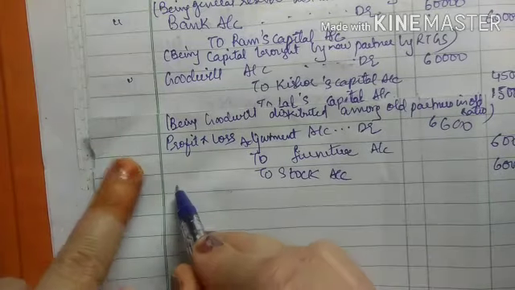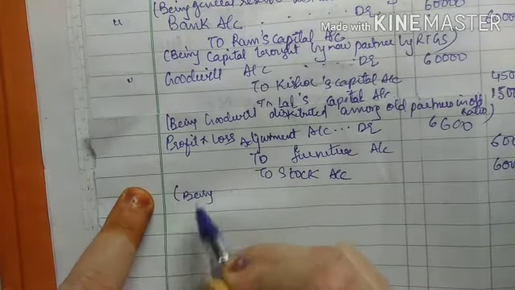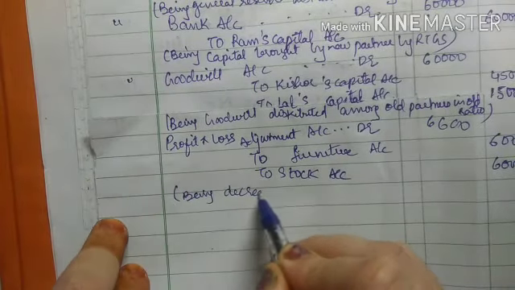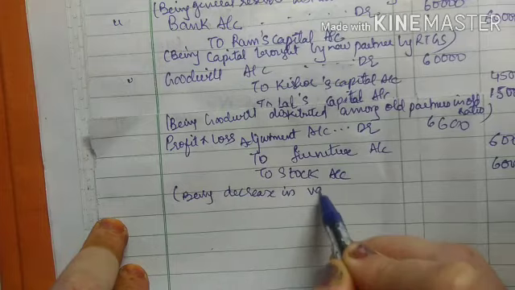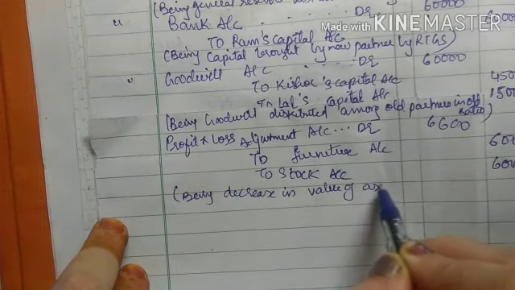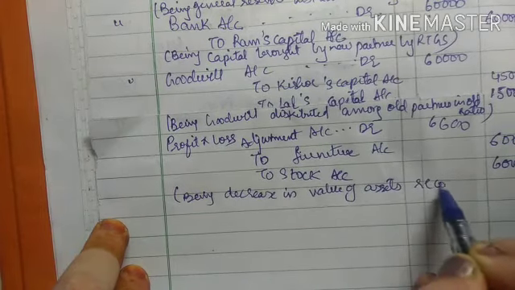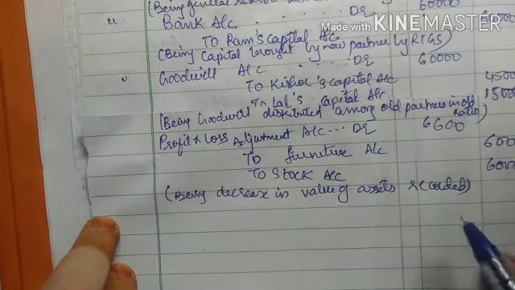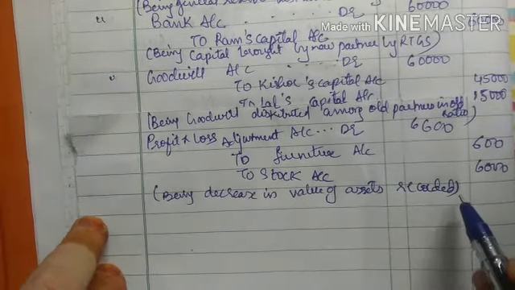So the narration will be being decrease in value of assets recorded. Right? So it's in debit side, so that's a decrease in the value of asset is recorded.